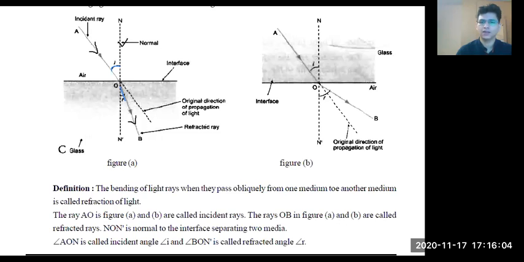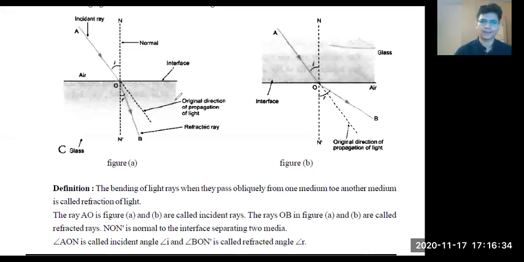So that's the basic terminology. Till now I understood what refraction is, and the meaning of optical density. When optical density is more, the medium is denser. When optical density is less, it is rarer. What is the angle of incidence, what is the angle of refraction, what is the incident ray, what is the refracted ray, and how the light bends when it moves from a rarer medium to a denser medium and from a denser medium to a rarer medium.